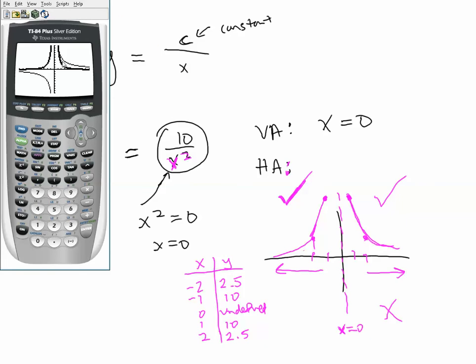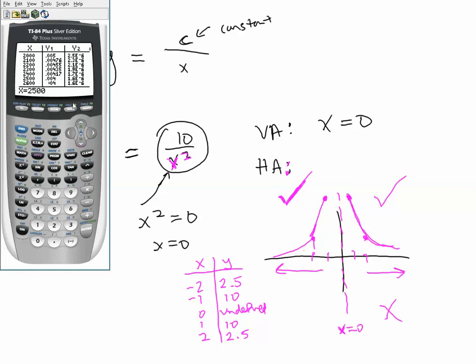We kind of mentioned that as x gets bigger, and we can go to our table here to visualize this a little bit better. Let me start my table at 0 and maybe go up by hundreds. In fact, at 0 it's undefined, and very rapidly we see that as x increases, y drops down to 0. But we could keep going and we'll notice that y never reaches 0.